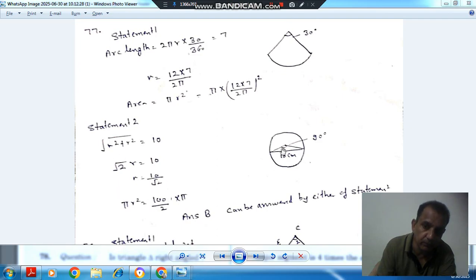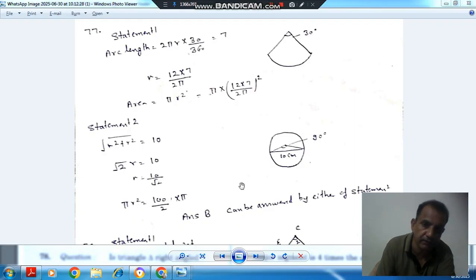From this we can find out r will come out as 10 by root 2, and then we can determine the area. So the question can be answered by this statement also. So the question can be answered by using both statements. So the answer is option D. Next question is question number 78.